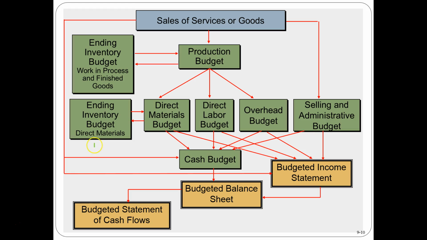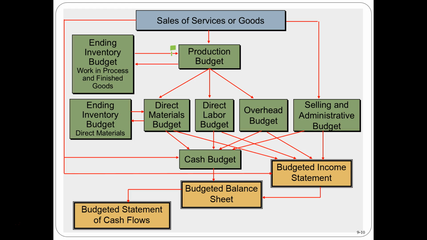So this is the process in the manufacturing. We're going to start with sales. And of course, the reason we start with sales is because in order to do anything else, first we need to know how much sales is going to be in order to know how much goods we need to have on hand. So we need to know how much product we need to make. In order to do that, we have to budget for sales. Then once we know how much we're going to sell, we can come up with a production budget, meaning how much of the things that we sell do we have to then produce.